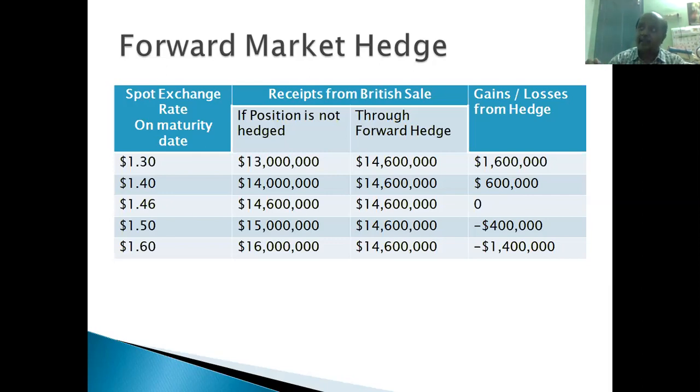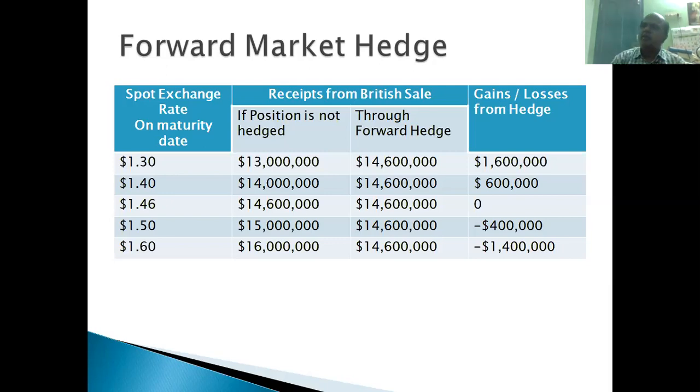Suppose this contract is not created between Boeing Corporation and Bank of America. The amount to be received in the spot market is $1.40 per pound. So for 10 million pounds, how many dollars will they get? $14 million. What's the difference? Because of this forward contract, the gain is $600,000. They would receive 14 million, but because of the forward market, they receive 14.6 million, so they get a 0.6 million gain.